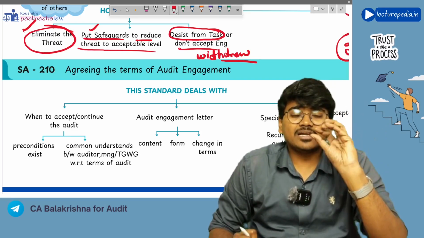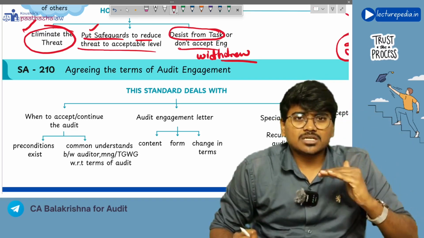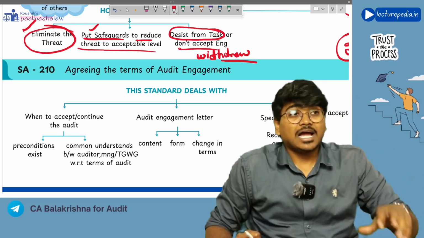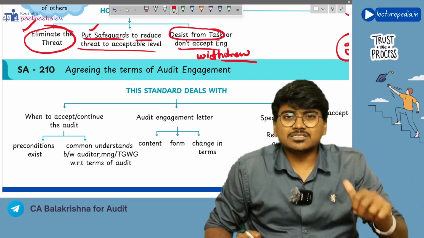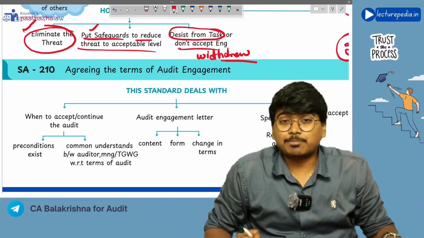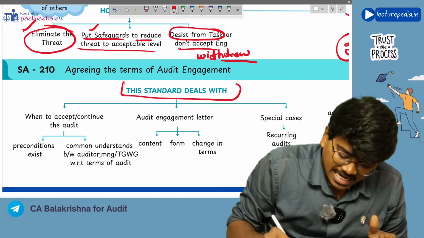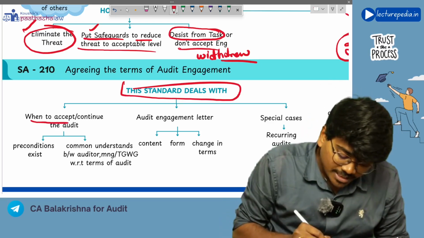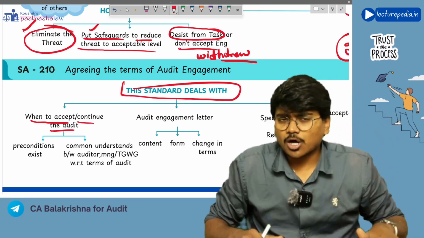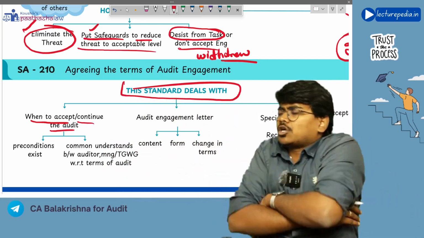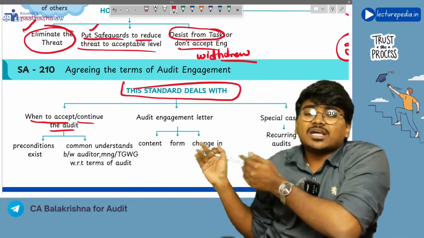So in this standard we will see what will be the terms and conditions of this engagement letter, when you should issue the engagement letter, and what are certain preconditions that should be there in order to accept the engagement. All these things we will see. See, this standard deals with when to accept or continue the engagement. Now, a particular person has come to the auditor: Auditor, please do the audit of our company.